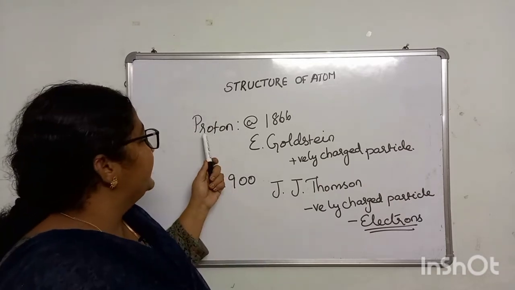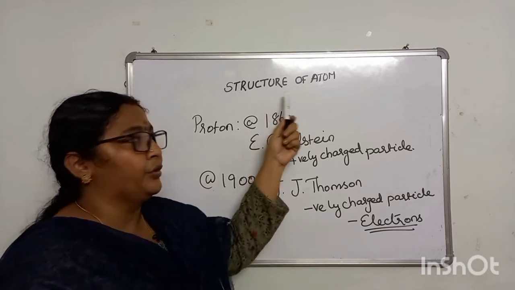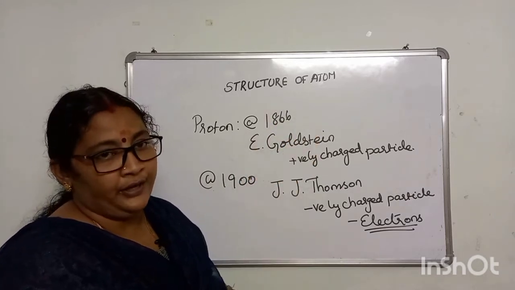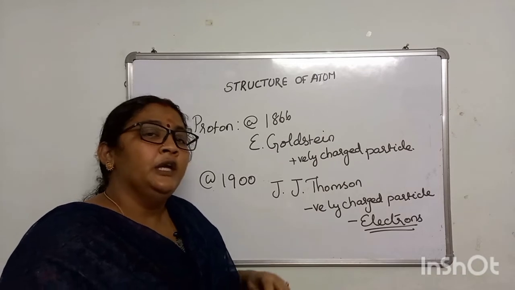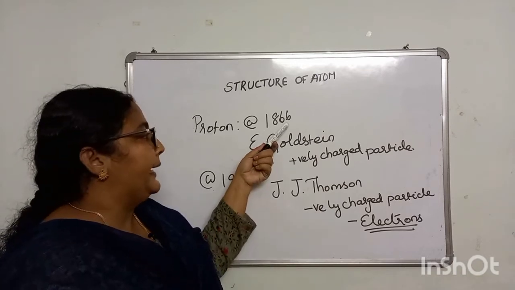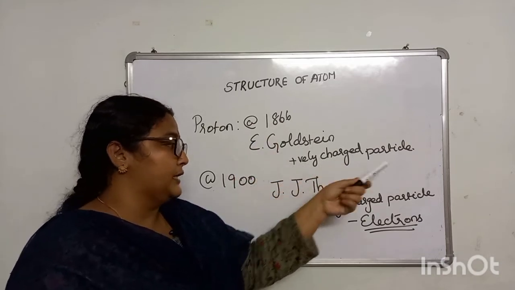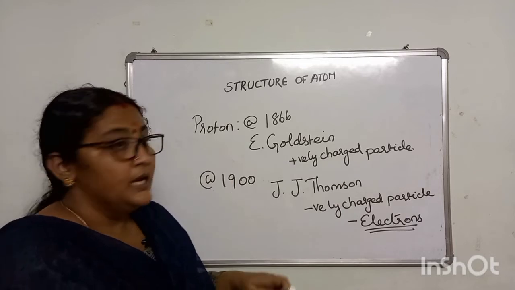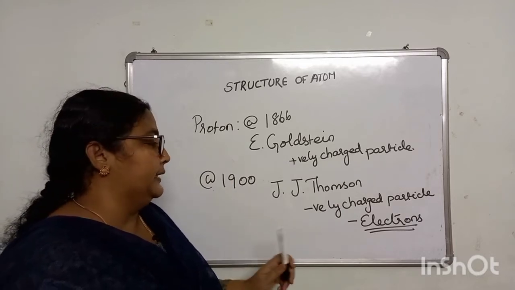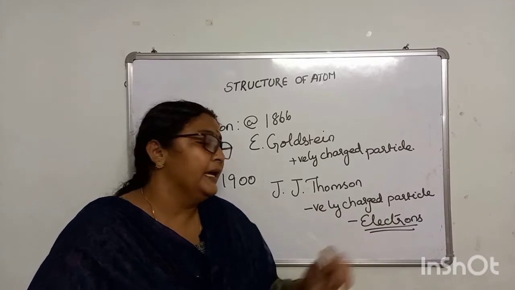The discovery of proton and electron created a milestone in developing the structure of atom, because in the beginning it was believed that atoms are indivisible, but in the year 1866 Goldstein discovered the positively charged particle called proton, and in the year 1900 J.J. Thomson discovered the negatively charged particle called electron.